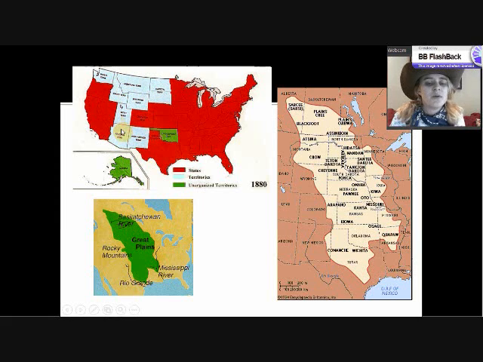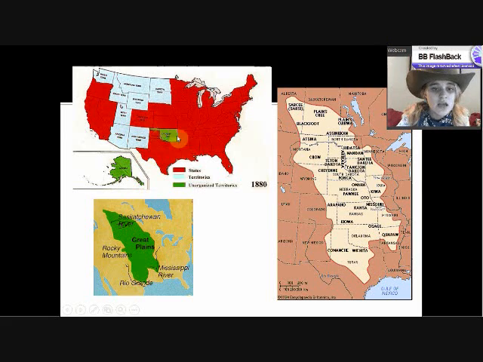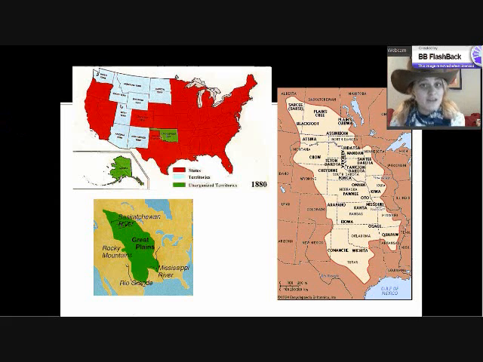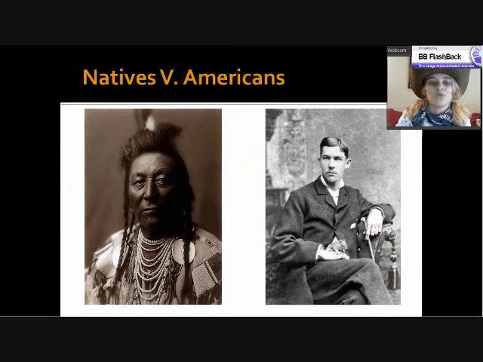First of all, if you look up here, what's in blue are not official U.S. states as yet. They are official U.S. territories, but they are not states. What is down here in green, you may recognize as what is modern-day Oklahoma. This is also not officially a state, and it's not really U.S. territory either. It was set aside in the 1800s by Andrew Jackson when he moved the Cherokee Indians from Georgia to the west during the Trail of Tears period. So this is what they would call in this time period Indian territory, and that's going to be where a lot of this conflict takes place. So keep that in mind as we're talking through this here.